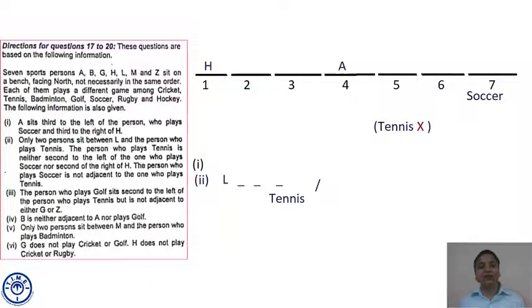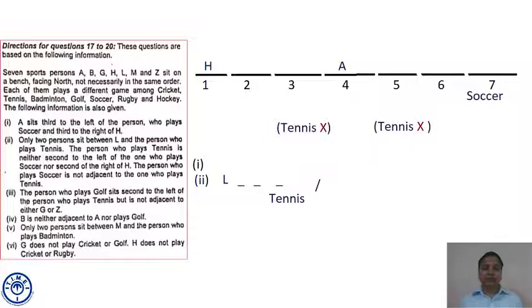Nor the second to the right of H. Now we know the position of H. H is at seat number 1. Its first right, seat number 2. Its second right, seat number 3. That means the statement says the person who plays tennis is neither the second to the left of the one who plays soccer, we already marked, nor second to the right of H. That means this position cannot be occupied by a person who plays tennis.